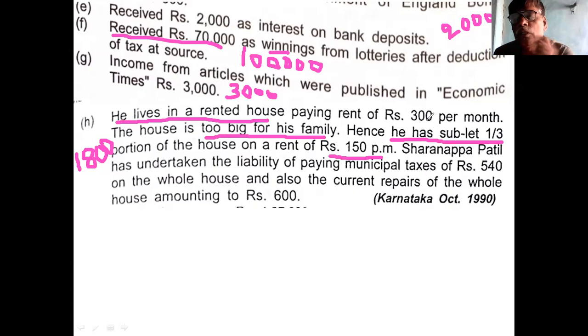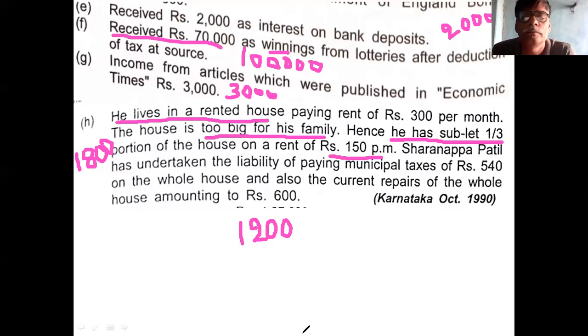And what is the portion relating to sublet? 1/3. 1/3 means how many rupees? 100 rupees per month is allowable. For the year, what is the amount allowable? 1,200. 1,200 is the rent paid to landlord relating to the sublet portion. It is allowable.